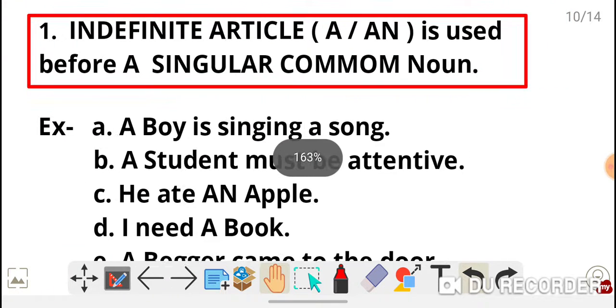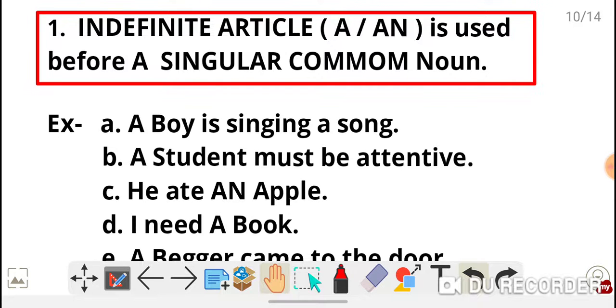See, indefinite article a or an is used before a singular common noun. Just remember, singular common noun. So a or an specifies one, so it must be singular. You know there are two types: singular represents one and plural represents more than one.